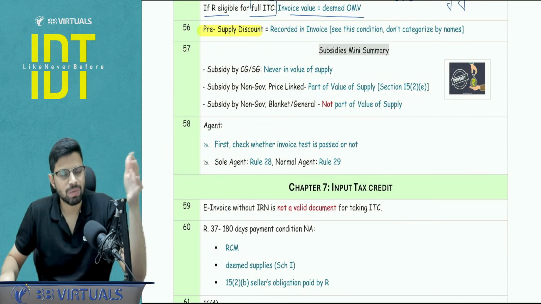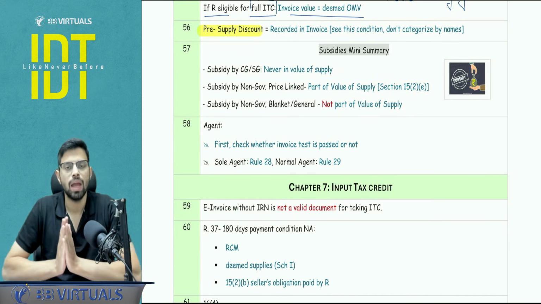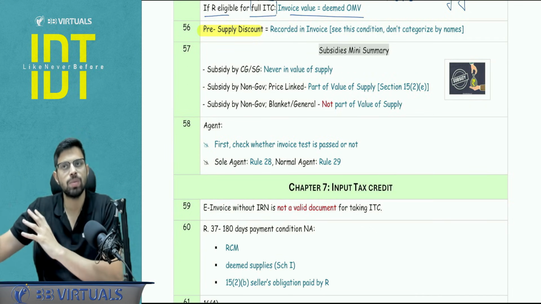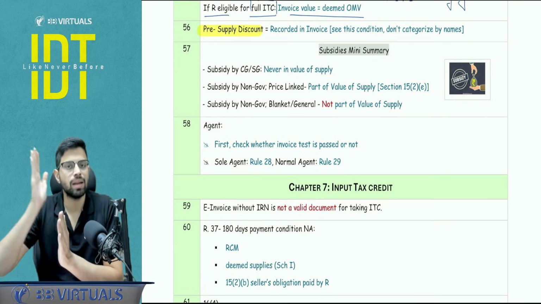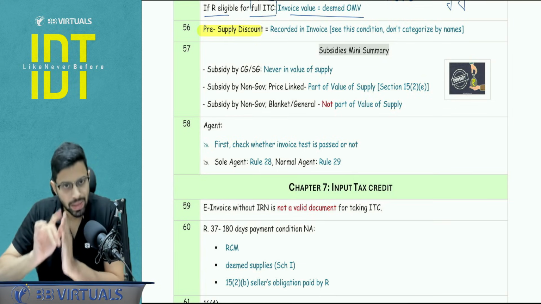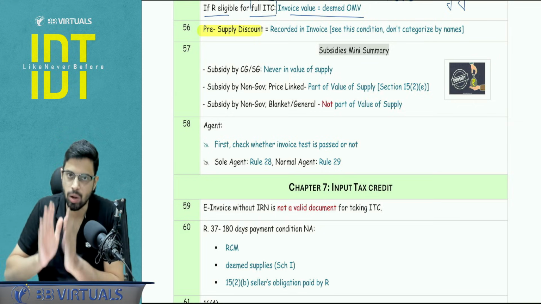There is a concept known as pre-supply discount and post-supply discount, which is applicable in section number 15 subsection 3. Now please don't learn that this discount is pre-supply, that discount is post-supply. No, it doesn't happen that way. Pre-supply, the condition is that the discount is recorded in the invoice value. This is the only condition. Don't categorize by the names, only see whether something is recorded in the invoice or not.